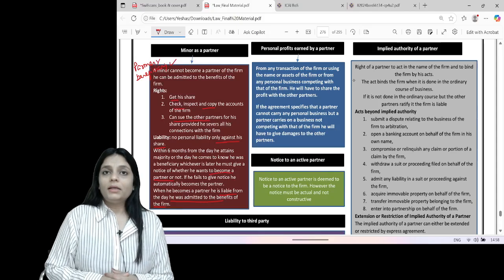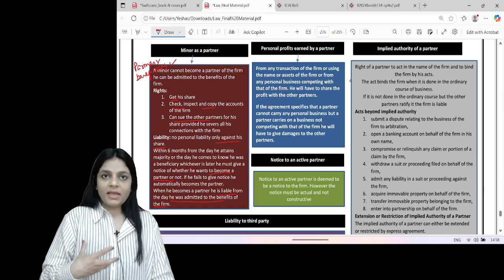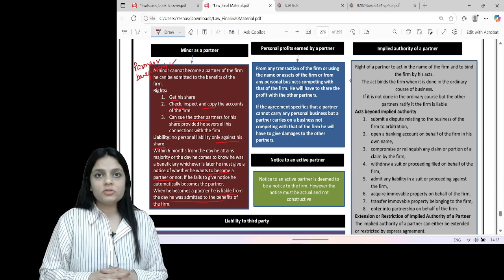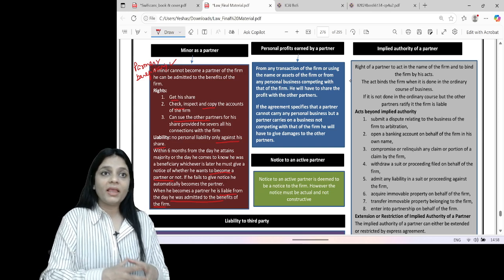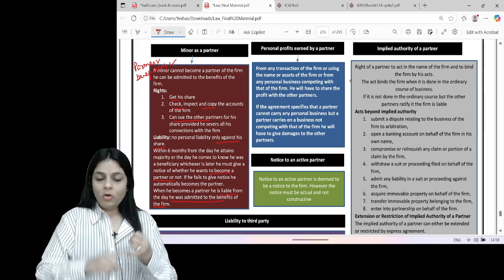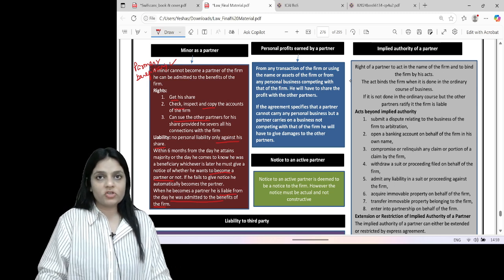Now, the next is, does he have a right to interest on capital? No, because you are investing capital and you are getting profits, and that profit is a return on your capital. So you cannot safeguard your capital by getting interest on it. However, interest on capital is payable if there is an agreement, or if it is the custom of the firm, or if there is a statutory provision.